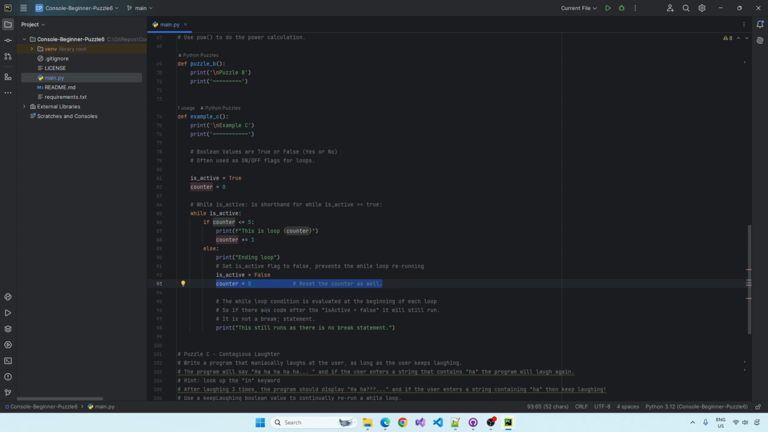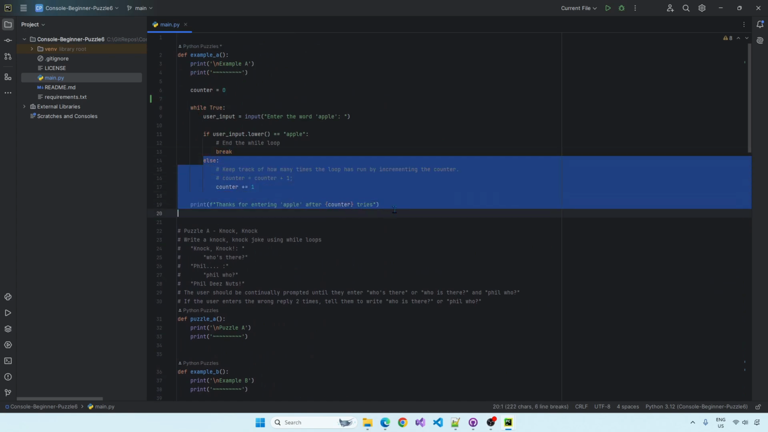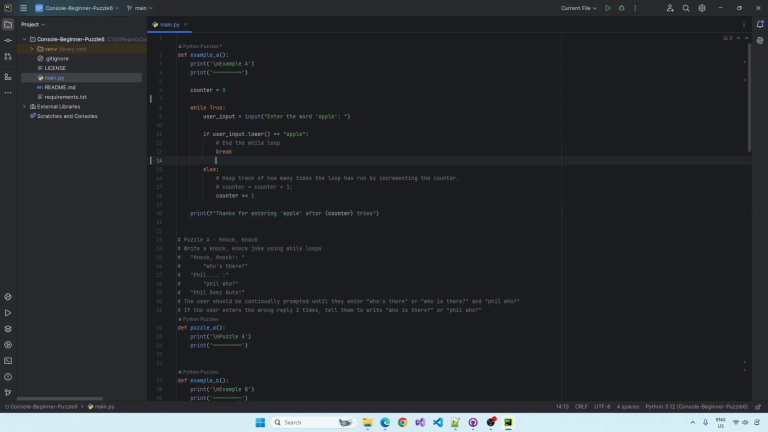So while the while loop condition is evaluated at the beginning of each loop, if there was code after is active false, in this case the counter, it will still run. This does not immediately stop the while loop like a break statement does, okay? The break statement up here would end this while loop and nothing else would run. This line here is outside of it, so that would run, but if there was anything here, it would not run, because it's exited.